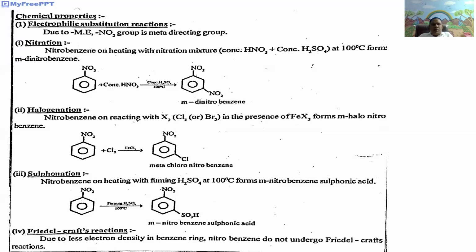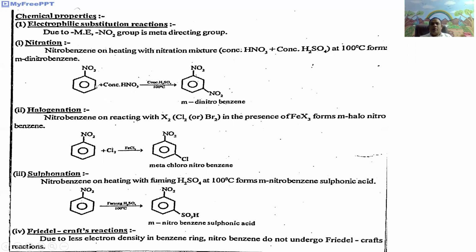Here, the first one is nitration. Nitrobenzene on heating with nitrating mixture, that is a 1:2 ratio of concentrated nitric acid and sulfuric acid at 100 degrees centigrade, undergoes electrophilic substitution to form meta-dinitrobenzene.